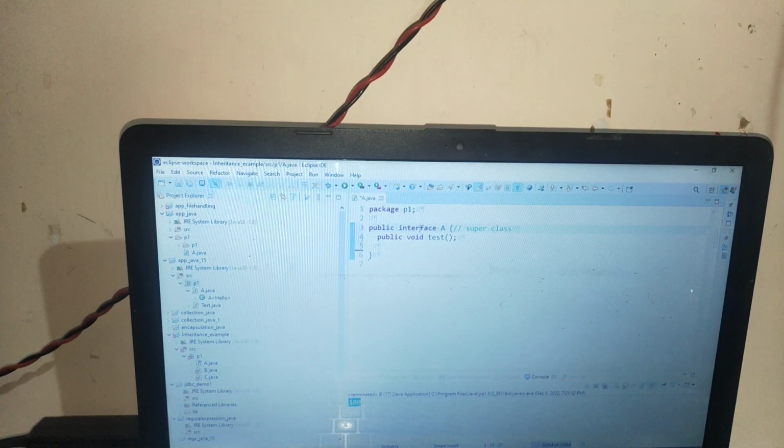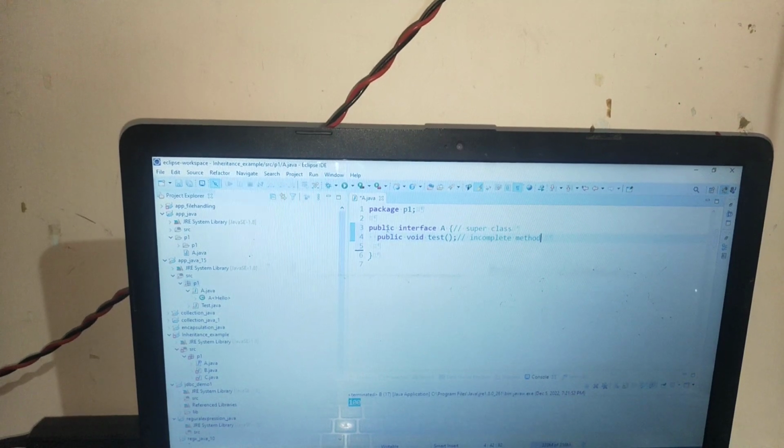In an interface, you can only consist incomplete methods, where you cannot see any logical implementation. Here you can only see the syntax of an incomplete method: public void test is the method name, terminated with a semicolon. That is an incomplete method. And if you want to perform multiple inheritance, you have to apply the interface concept in it.